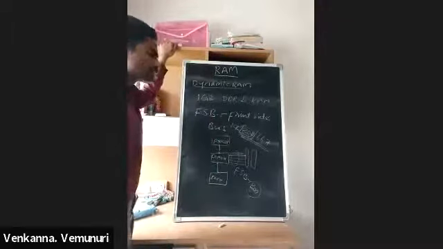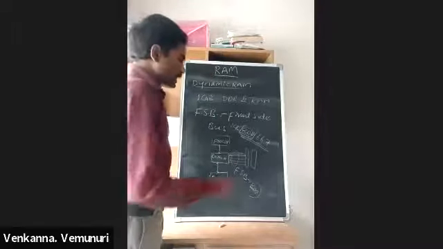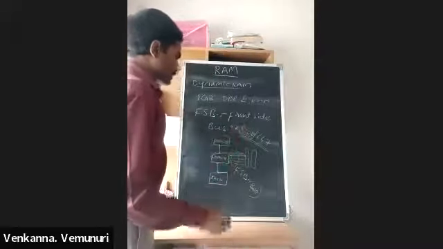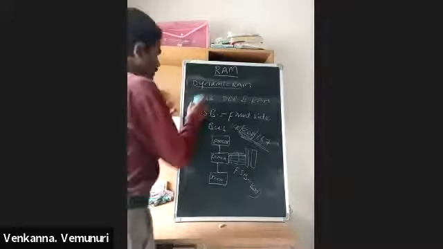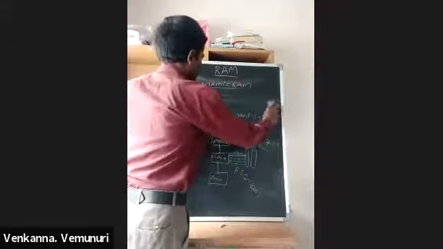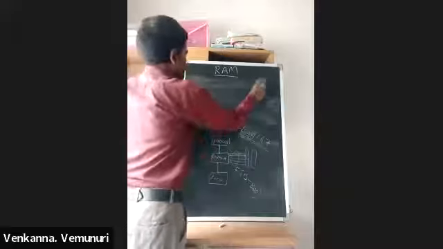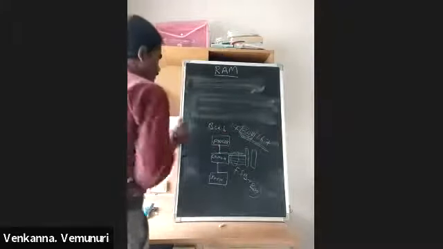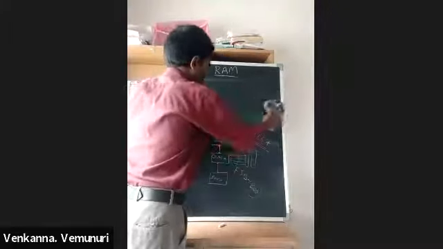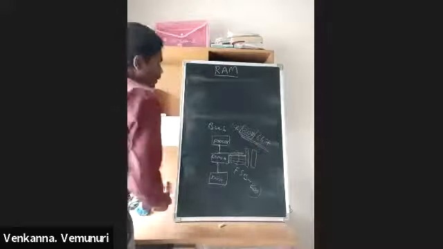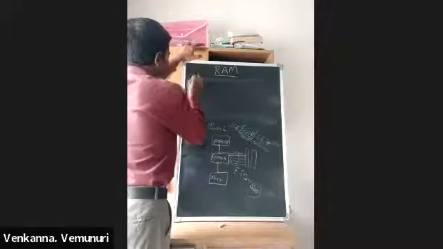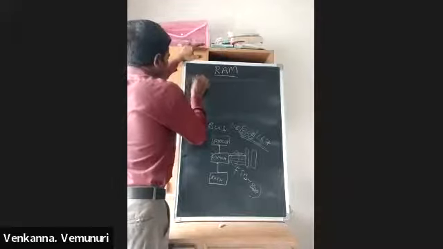How do we calculate this 800 number in megahertz? For example, one RAM, what are the RAM specifications?